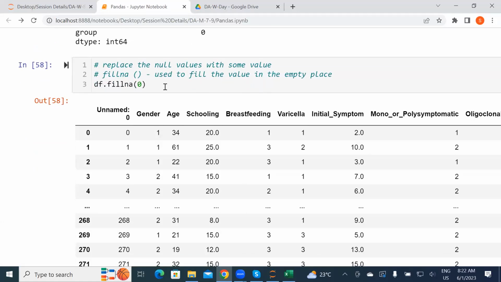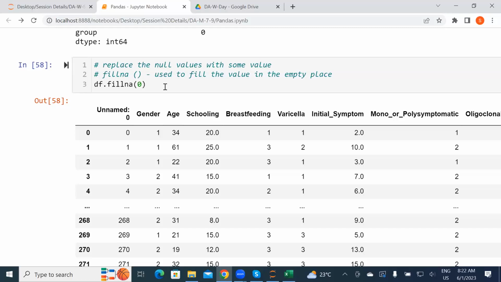Apart from that, if you want to fill all the values with a particular thing, like in Excel, we need to select the filter option. We select the particular column name and then change it. Wherever the name is Paul Kim, we'll change it to Roy. Here, there is no option like that. We need to go ahead with fillna to give the particular value there.